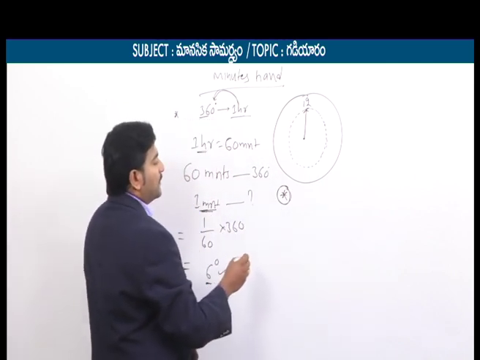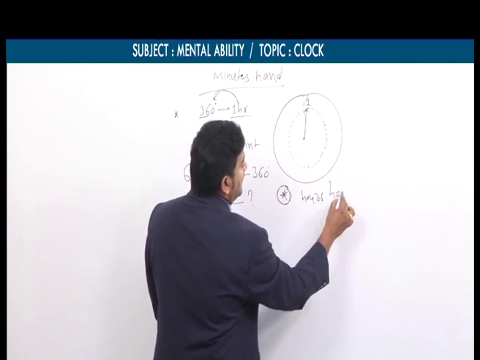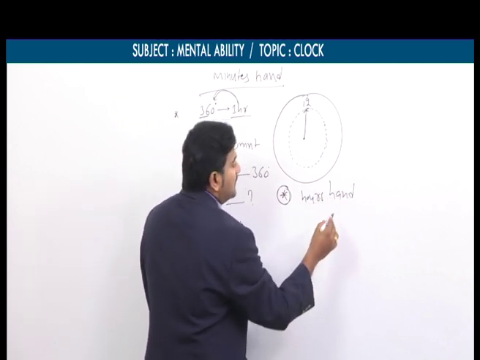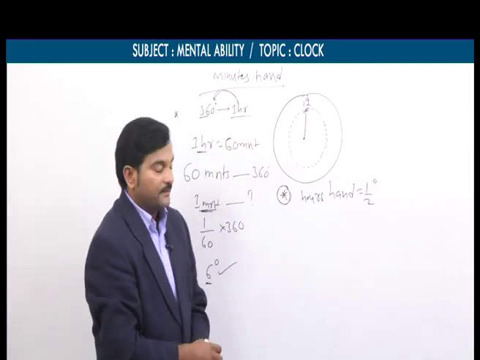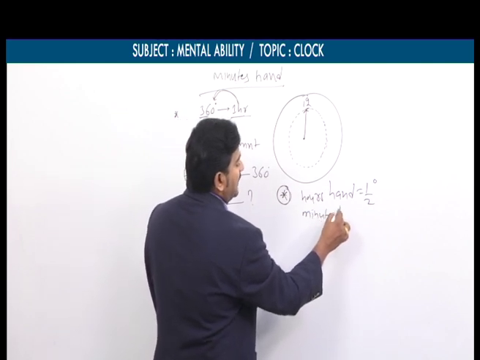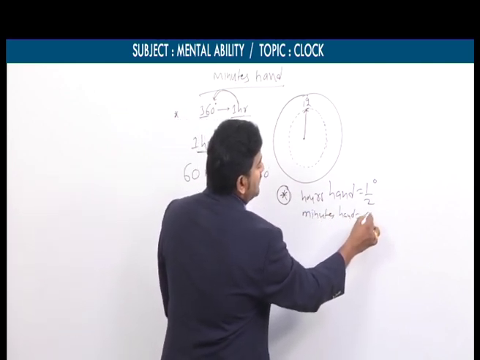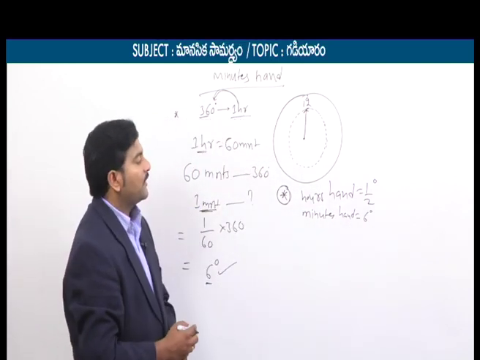So if you talk about the hour hand, it makes half a degree in the span of only 1 minute. Similarly, the minute hand makes 6 degrees in the span of 1 minute. So these are the 2 important points.